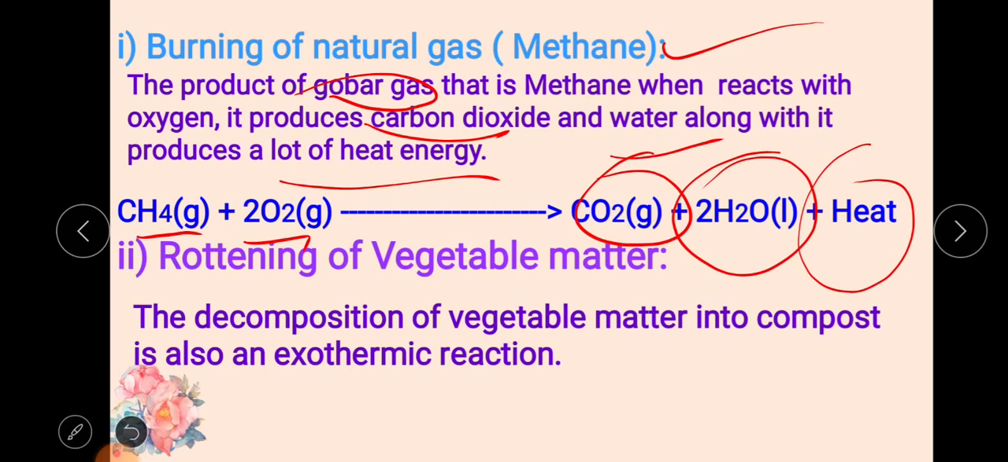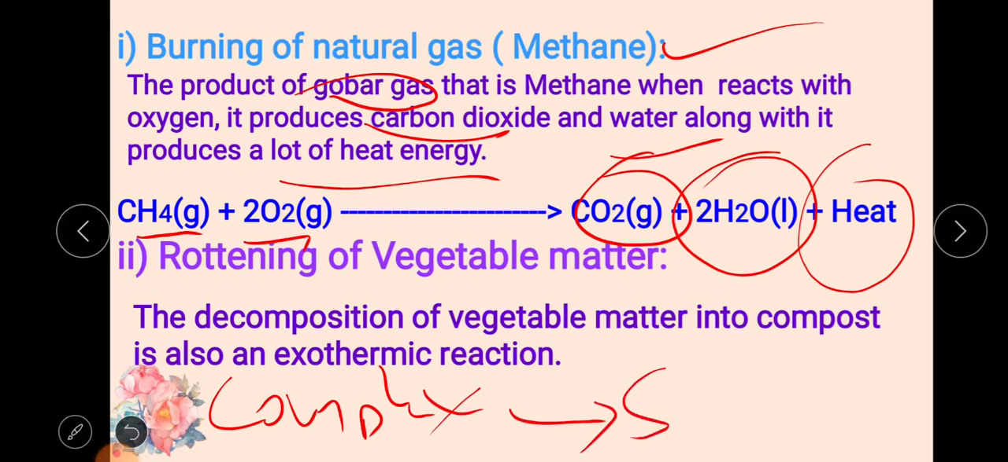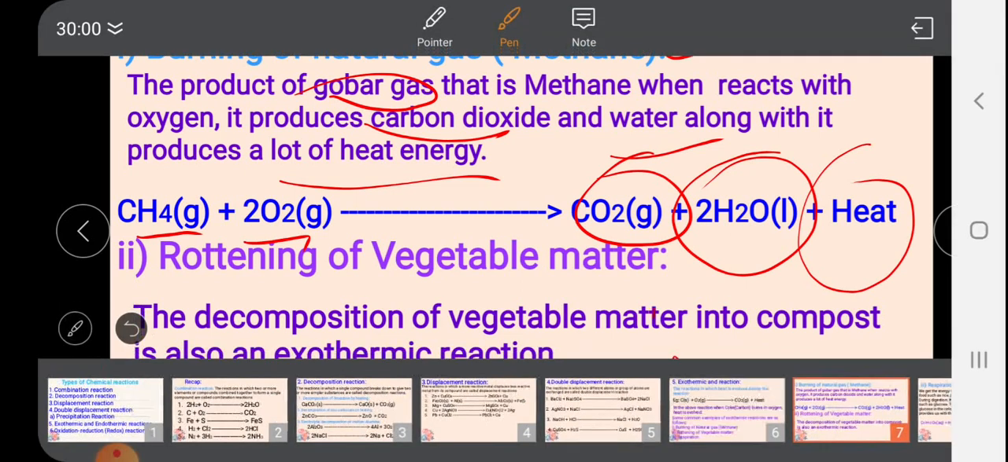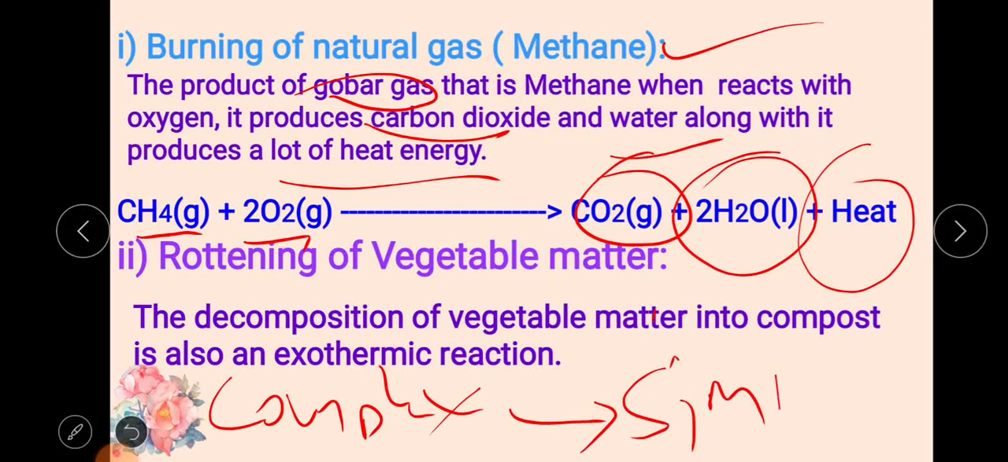Second one, rotting of vegetable matter. The decomposition of vegetable matter into compost is also an exothermic reaction. Very important. In decomposition, complex substances can be converted into simple ones. So it is also a decomposition reaction only, rotting of vegetable matter. The decomposition of vegetable matter is an exothermic reaction where heat is evolved.